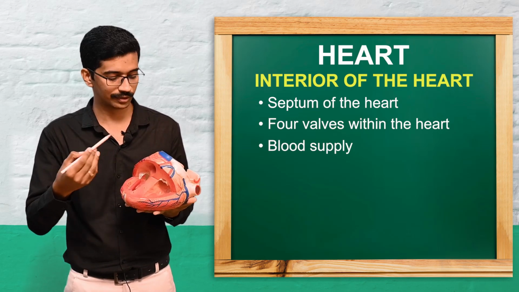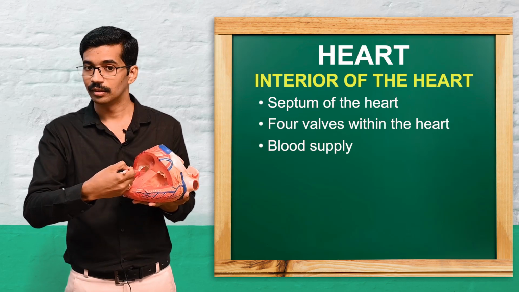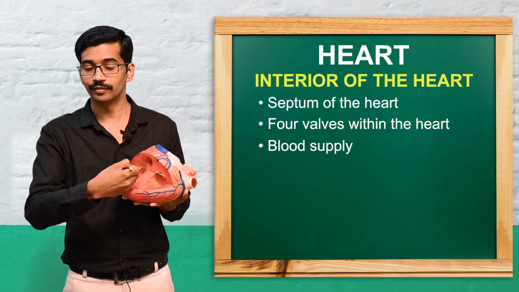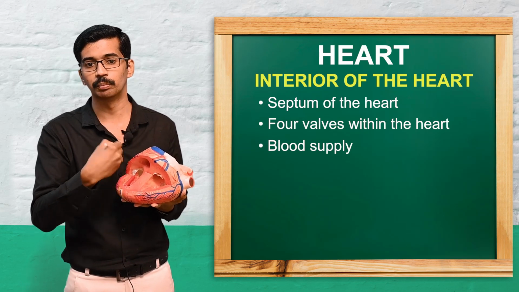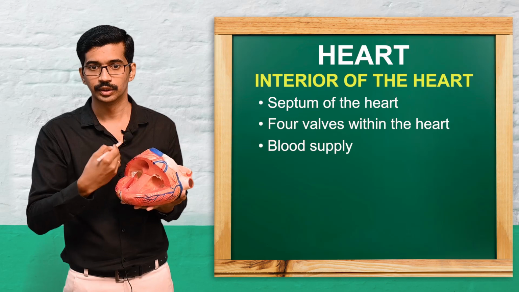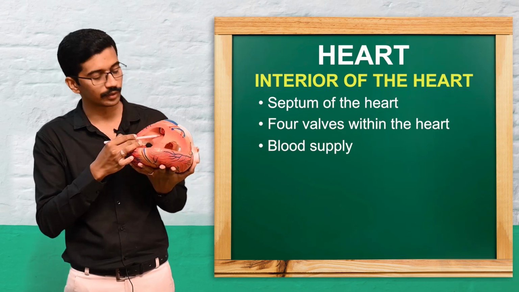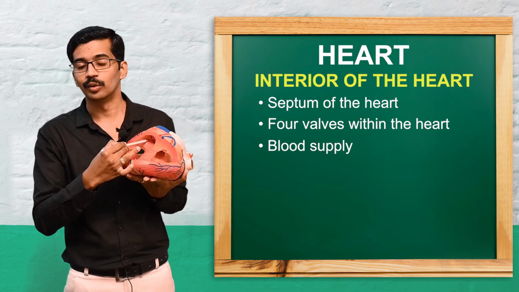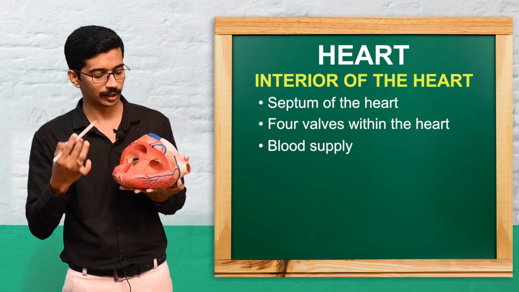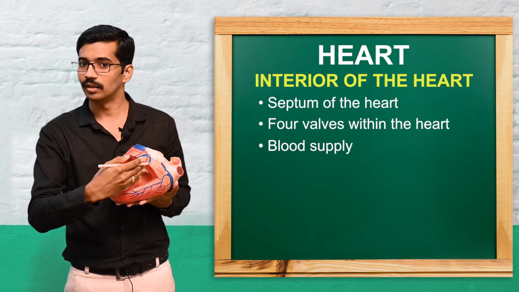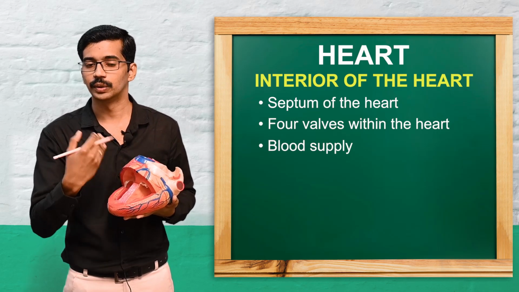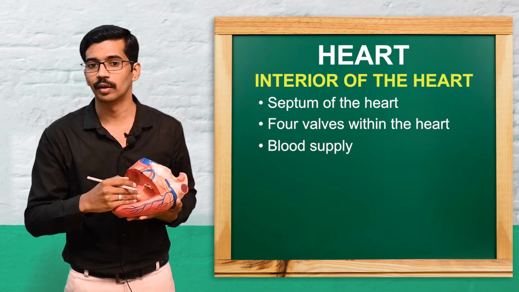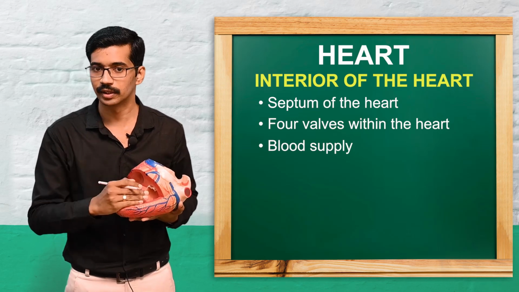From the right ventricle, blood flows to the lungs for purification through the pulmonary artery, through the semilunar valve of the pulmonary artery. In the same way, from the left ventricle blood flows into the aorta through the aortic valve, or semilunar valve of the aorta.